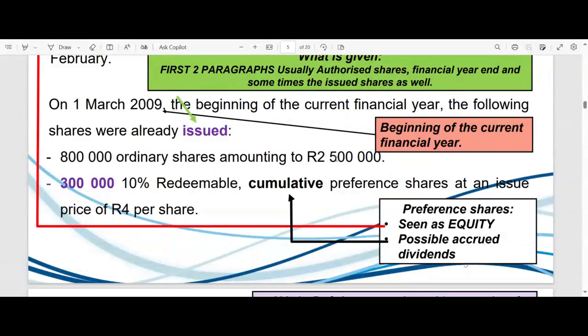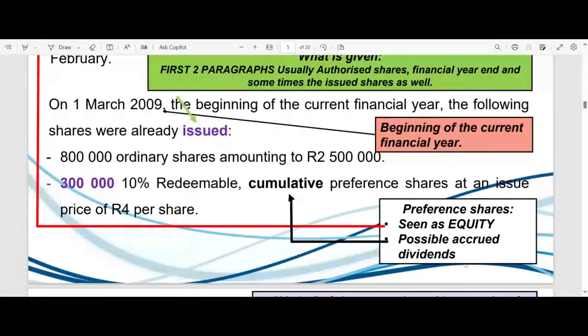So in this case, they gave us the share capital value, and we could have then gone and calculated the issue price because we also know how many shares have been issued prior to this year. In this case, they do the opposite. They tell us also how many shares have been issued prior to the year, but they tell us that the issue price for each share was 4 rand. So it doesn't take a calculator to quickly see what the cumulative redeemable cumulative preference share capital is. It is simply 300,000 multiplied by 4. 3 times 4 is 12, so that will be 1.2 million rands, right?